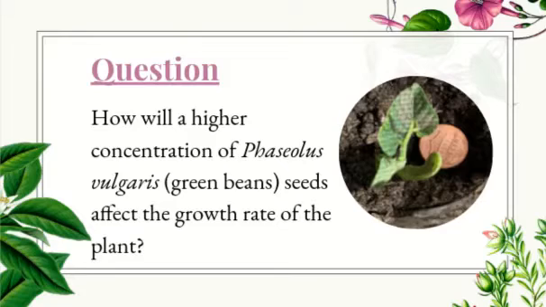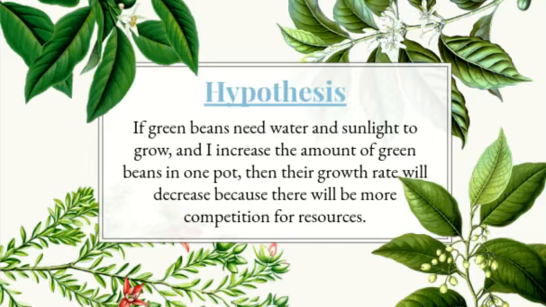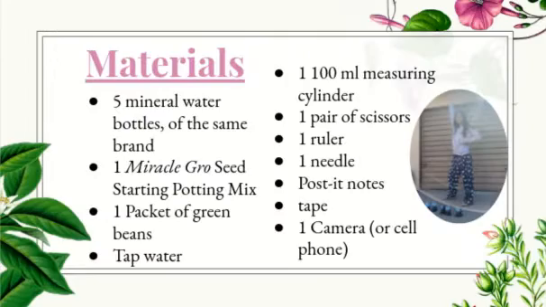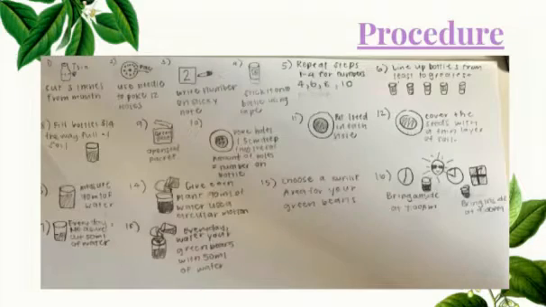So I asked the question, how will a higher concentration of green bean seeds affect the growth rate of the plant? I hypothesized that if green beans need water and sunlight to grow, and I increase the amount of green beans in one pot, then their growth rate will decrease because there would be more competition for resources. This is my identification of variables, these are my materials, and this is my procedure.